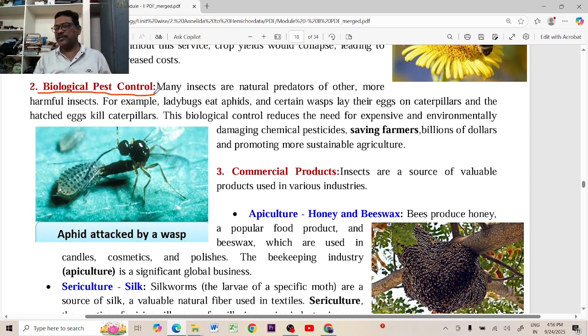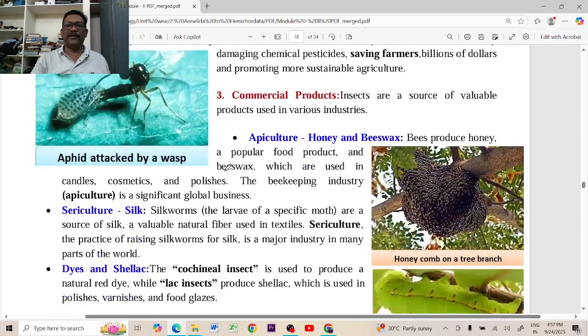Due to the usage of these chemical pesticides, those insects are dying and going extinct. That's why new types of pathogens are attacking the plants and damaging the crops. If we save these biological controlling insects, the usage of chemical pesticides will be decreased.